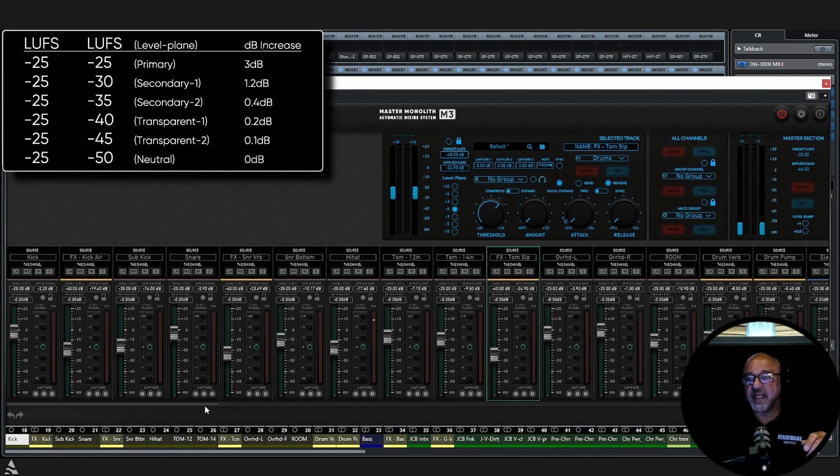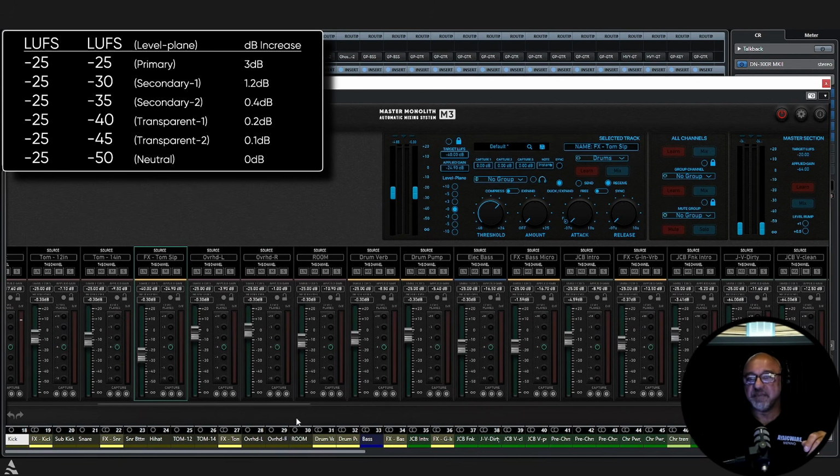Okay, and let's keep going here. Overheads. Now, overheads, think of them as an effect as well. So we want them at minus 40, which is the transparent 1. But you can see that we have 2 of them. So remember the 5 controls 3, that 3 dB.